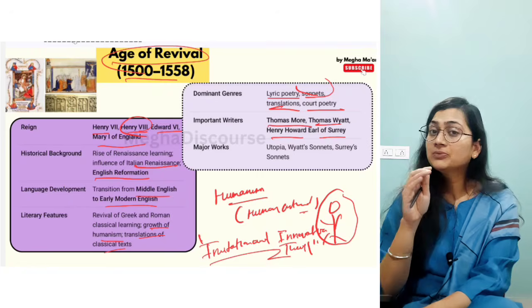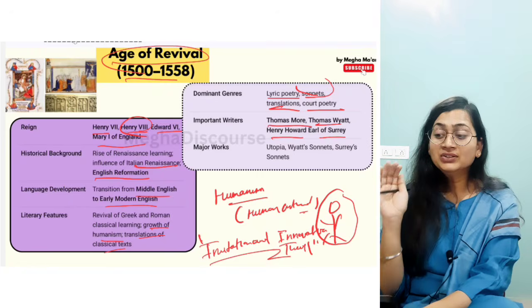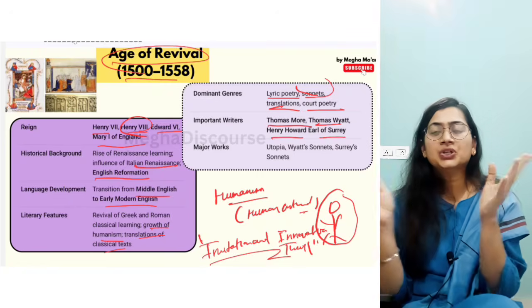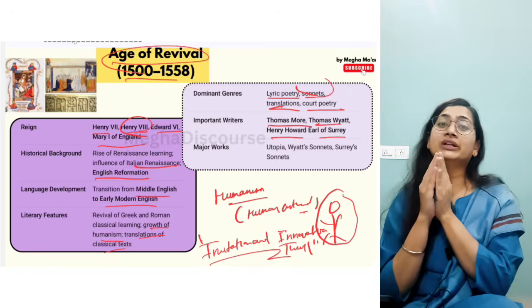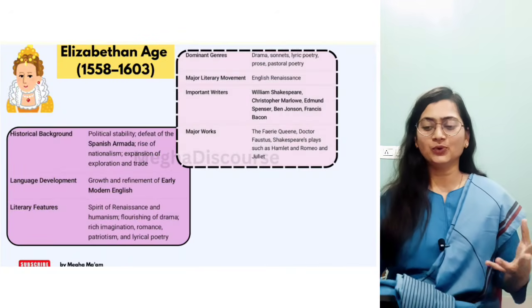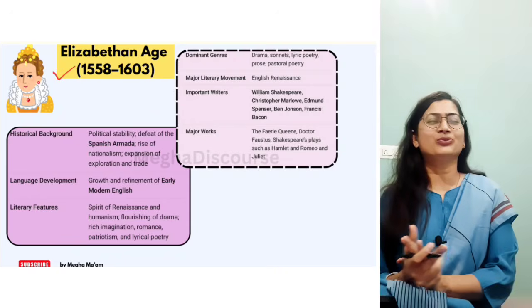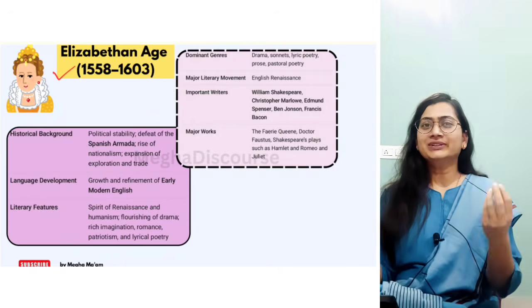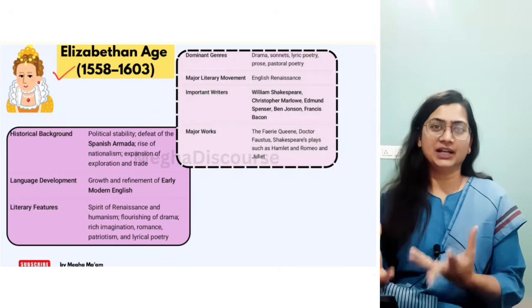Okay, because there was turmoil, there was political terror. So look at the chaos of this age, and that's why he wrote Utopia, his imagination. Now this is the time of the Elizabethan age, the time of Queen Elizabeth. This is a politically stable age.